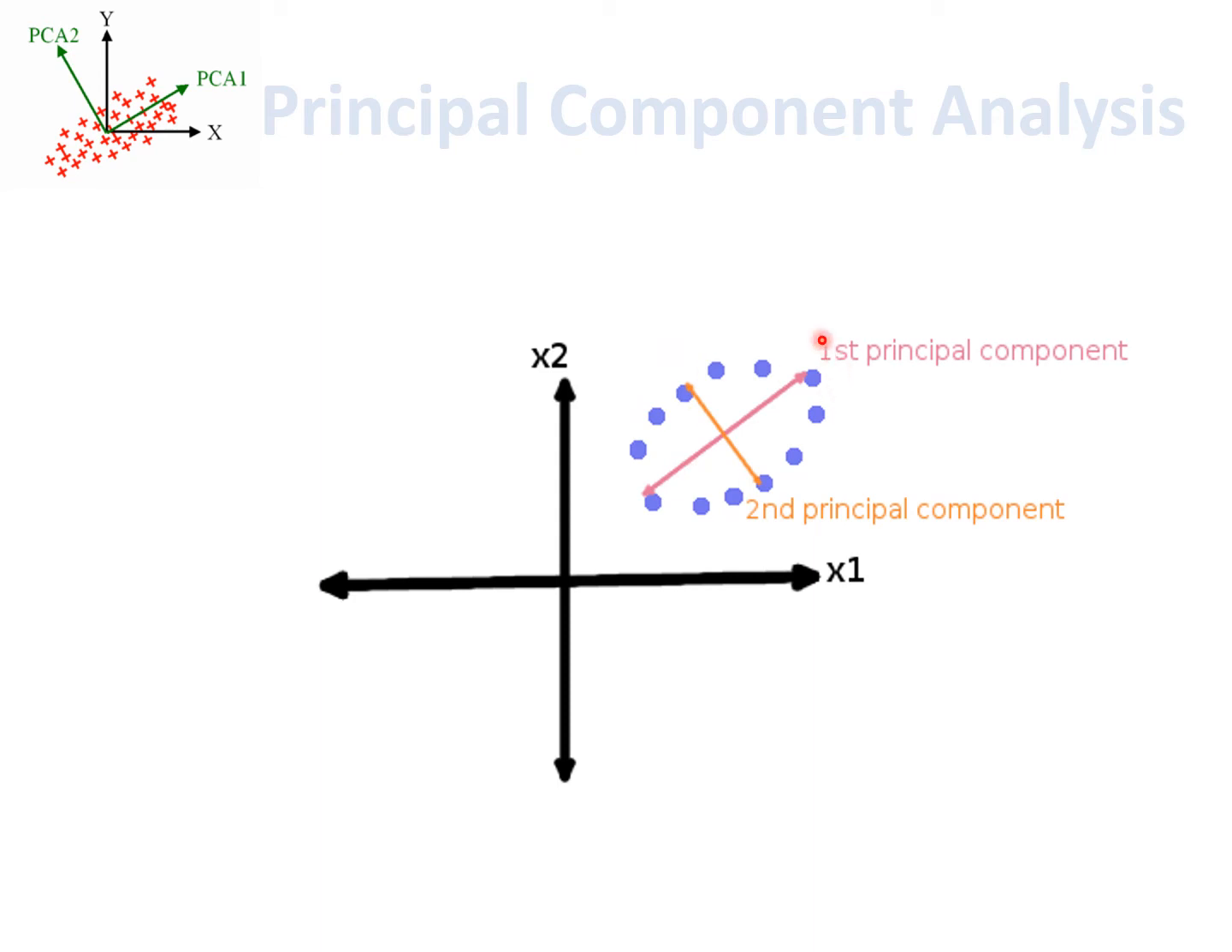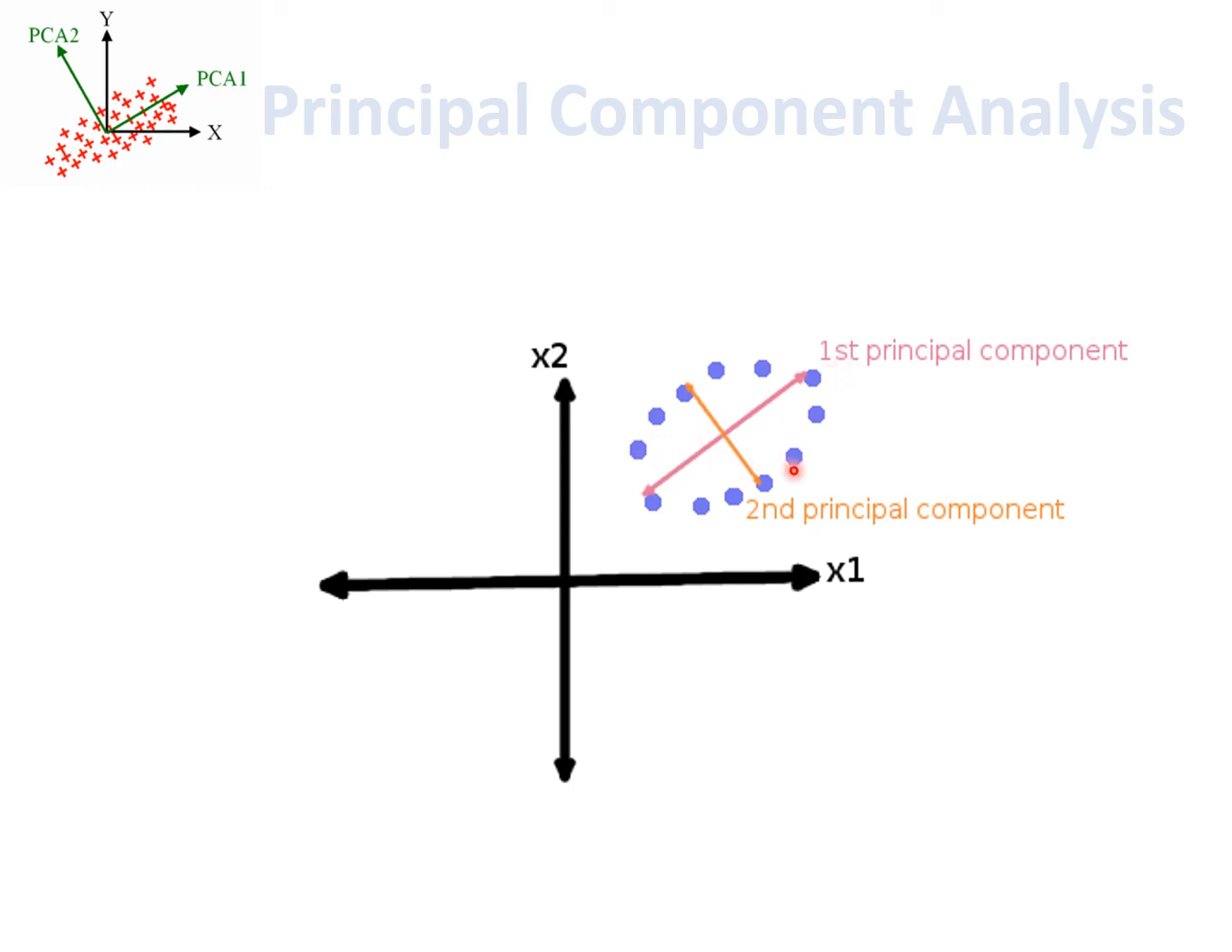Here the principal component means the line which captures the maximum variance in the data. So we are plotting a line from here to this point, and this is the minimum point and this is the maximum point in this particular direction. So this is the first principal component.